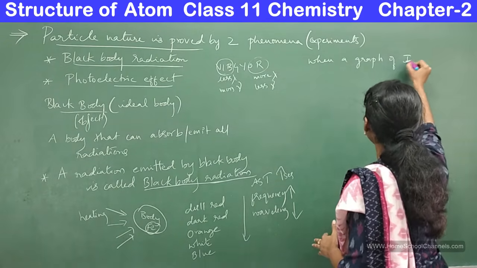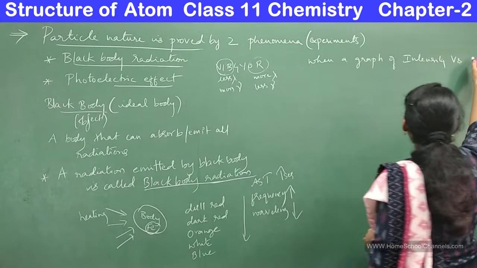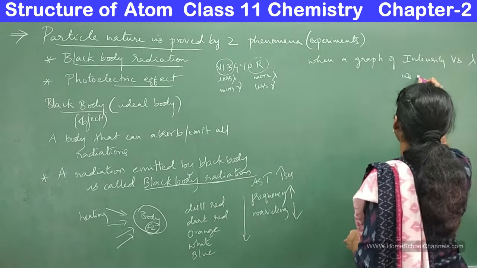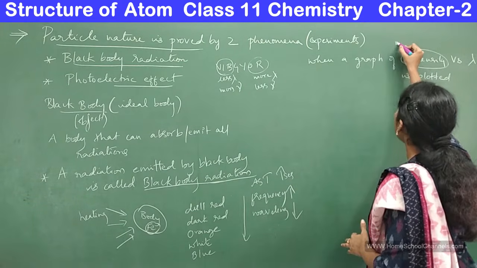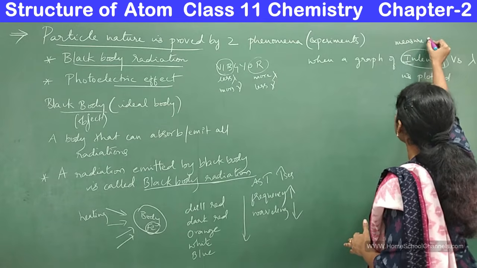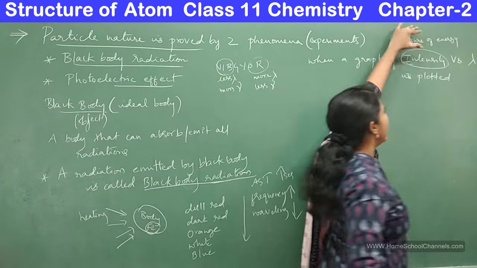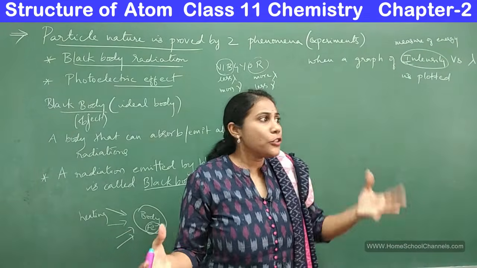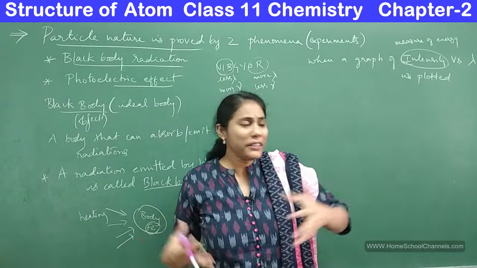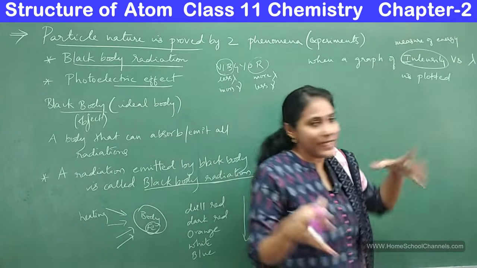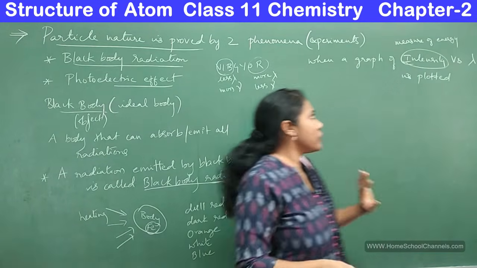of intensity versus lambda, here intensity is a measure of energy. It will talk about the energy. Intensity means brightness, so the brighter the light, the more energy it has. So intensity means a measure of energy.